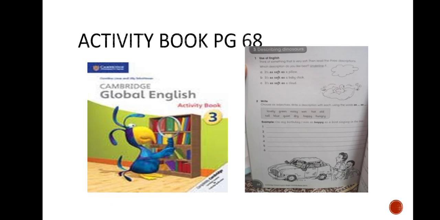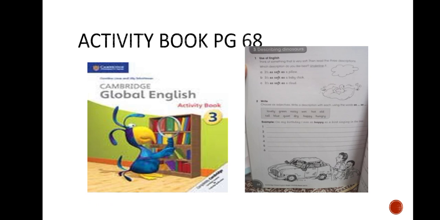Instruction number 1. Think of something that is very soft. Then, read the 3 descriptions. Which description do you like most? And you will underline it. Description A, it's as soft as a pillow. B, it's as soft as a baby chick. And number C, it's as soft as a cloud. If you think that one is softer, you are going to underline that option.